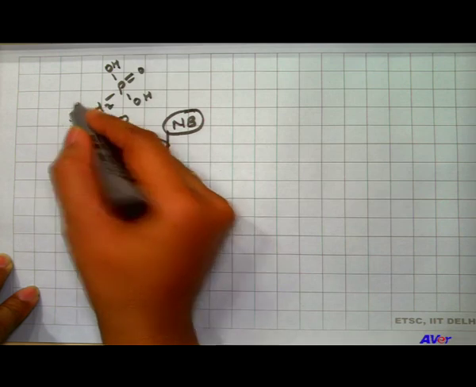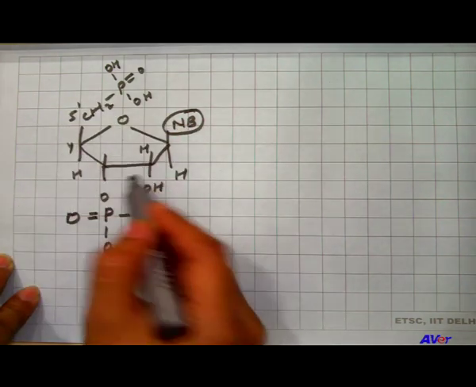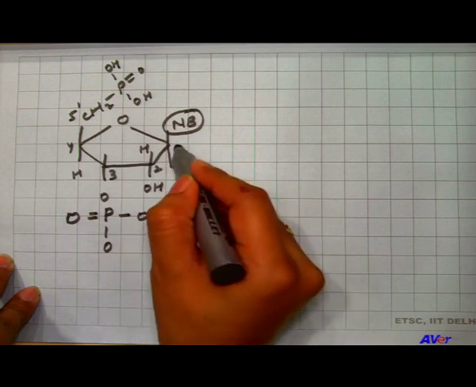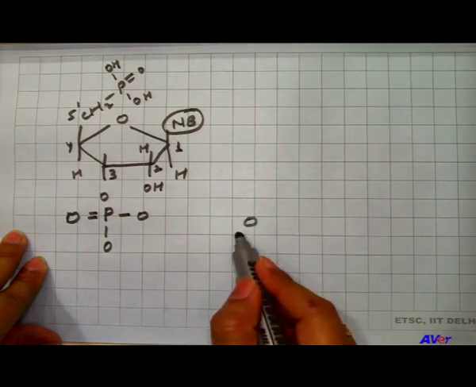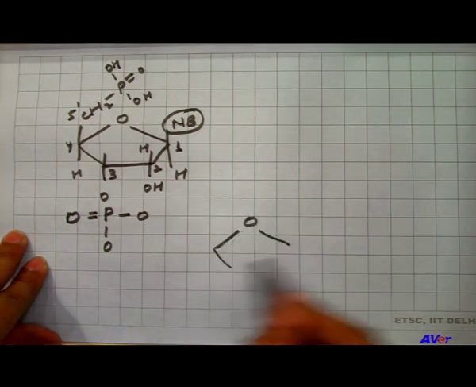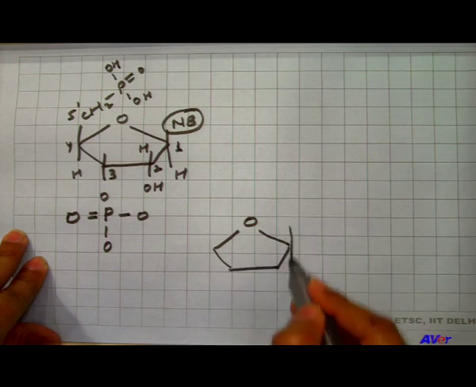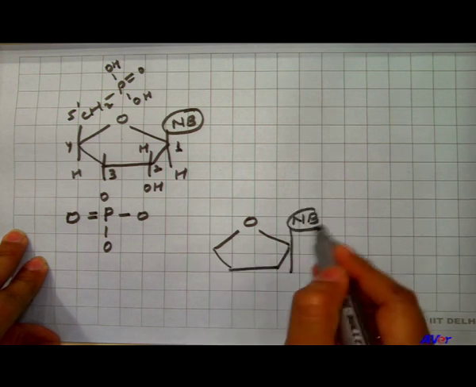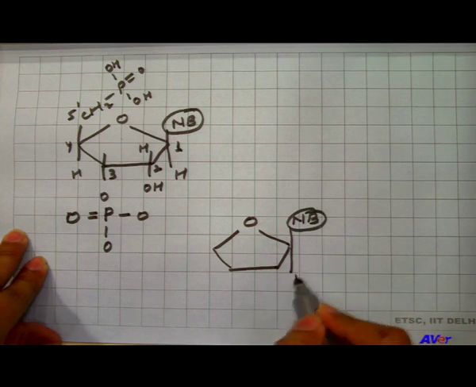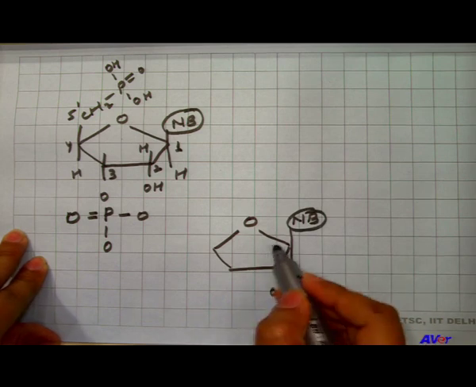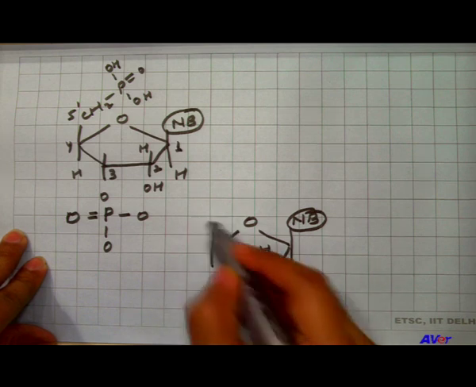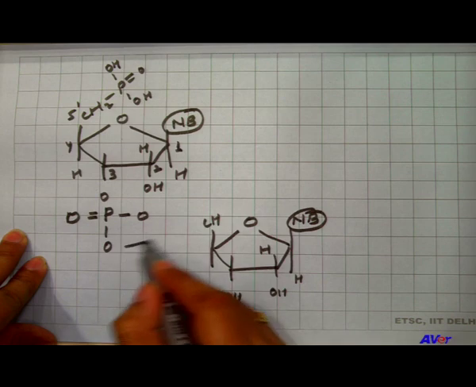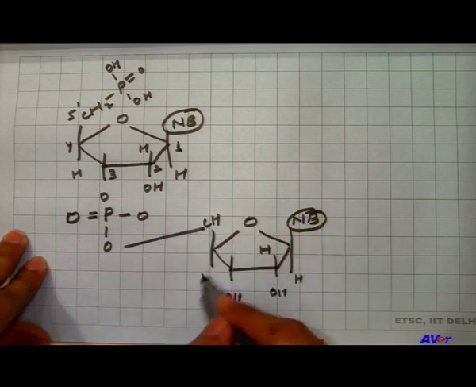This one is the 5th number of carbon, 4th, 3, 2, 1. Let us draw another nucleotide. This is the nitrogenous base, OH group, OH group, and this is the phosphodiester bond.